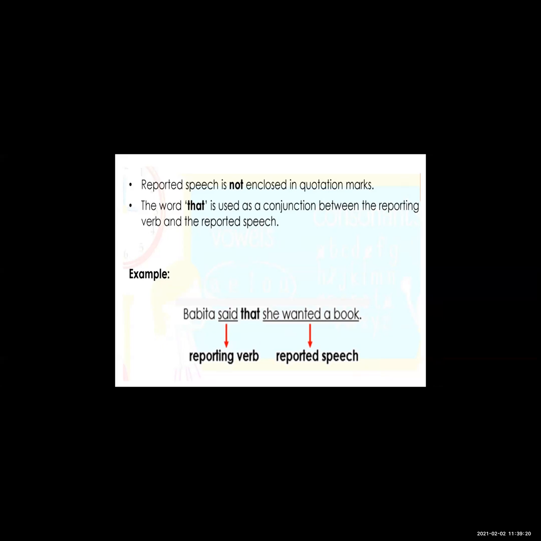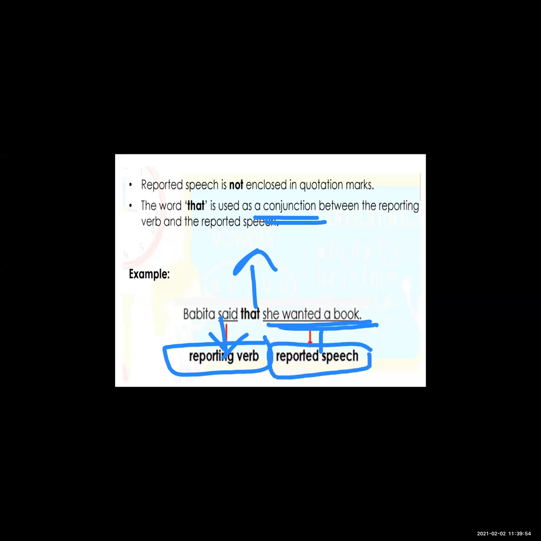So in the sentence, said is the reporting verb, and what are her words? That she wanted a book. This is the reported speech, and that is a conjunction. Said is the reporting verb, that is the conjunction, and she wanted a book is the reported speech. See, reporting verb, conjunction, and reported speech. Our rules depend on that reporting verb.